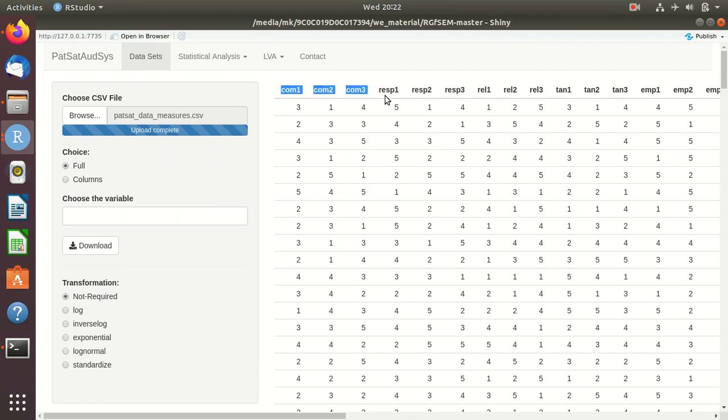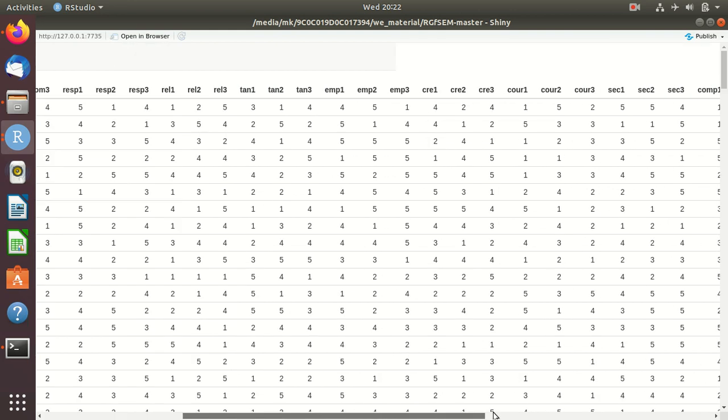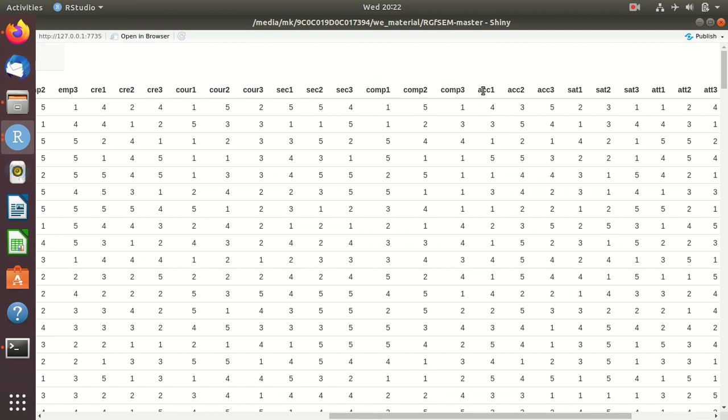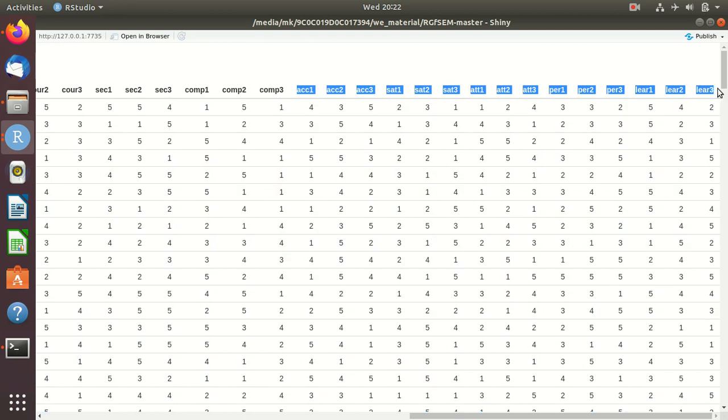There are 10 factors in this data, and all these 10 factors can be fit against a particular construct. There are two components, or constructs, in this data. One is service quality, and the second one is patient behavior.